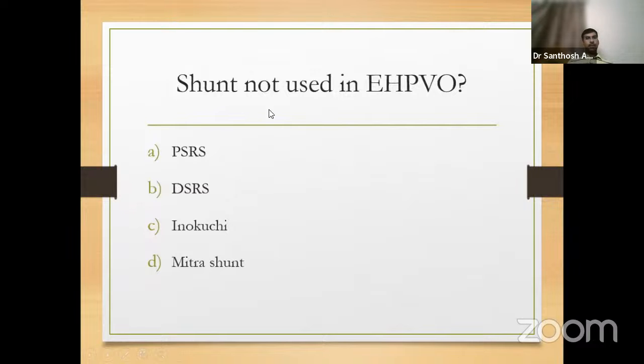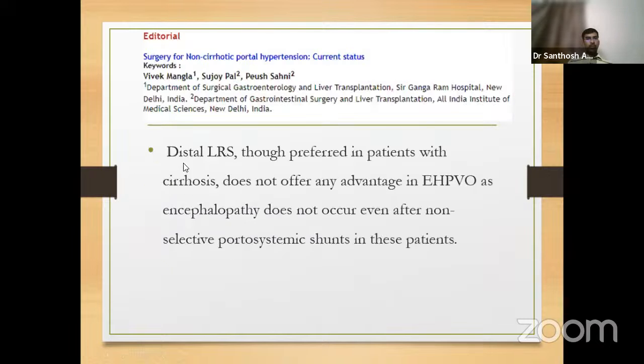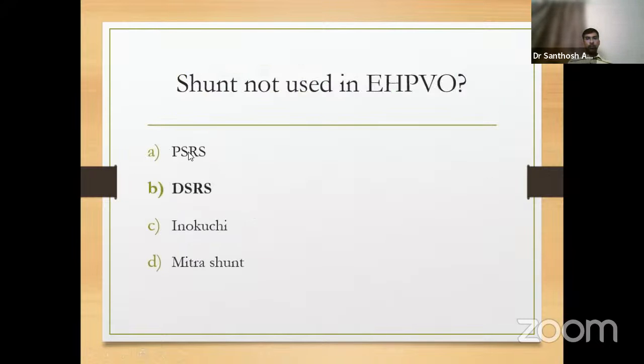So the next question is which shunt is not used in EHPVO. The options were PSRS, distal splenorenal shunt, Inokuchi shunt, and Mitra shunt. Again, the answer for this comes from an Indian paper. DSRS is the distal splenorenal shunt. It's a selective shunt, and it is particularly used for cirrhotic patients, though the effect is temporary in cirrhotic patients. It will prevent development of hepatic decompensation or hepatic encephalopathy in patients having cirrhosis. Now, why PSRS is the most commonly done shunt for EHPVO is that it removes the spleen also.